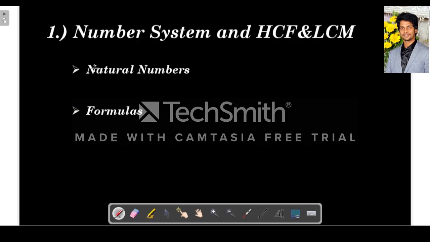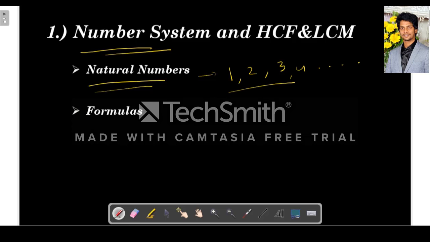Okay, so number systems. In number systems, first we have to know about the natural numbers. What are natural numbers? Beginning from 1, 2, 3, 4, these are called natural numbers. There are some important formulas with regard to natural numbers.